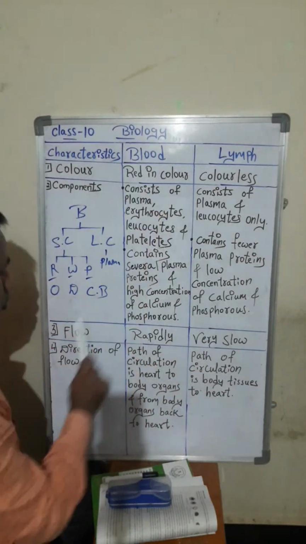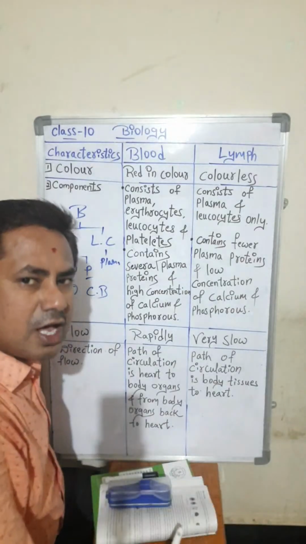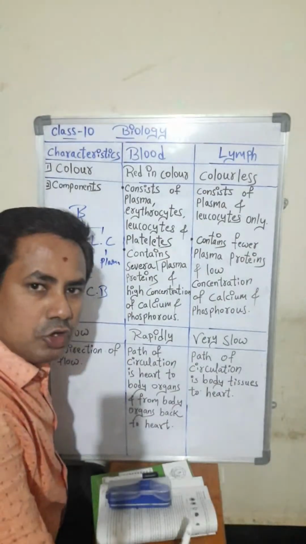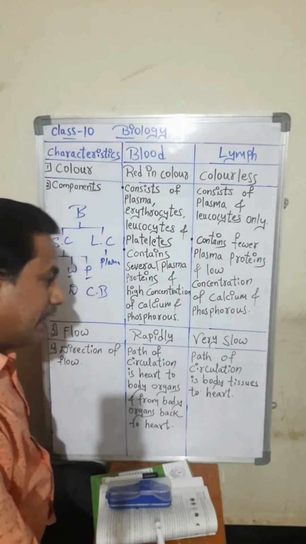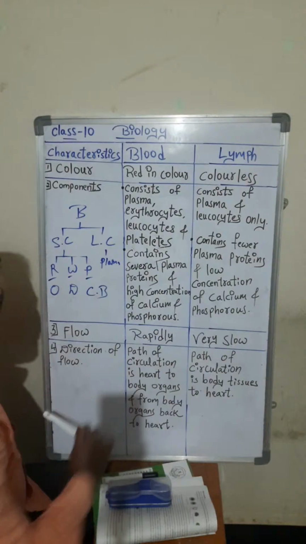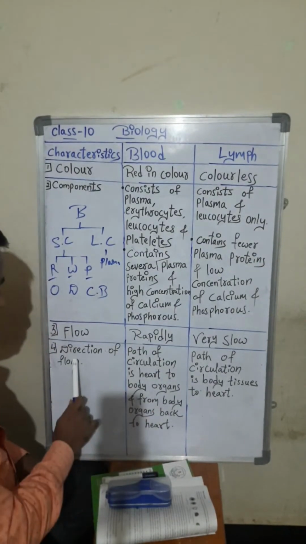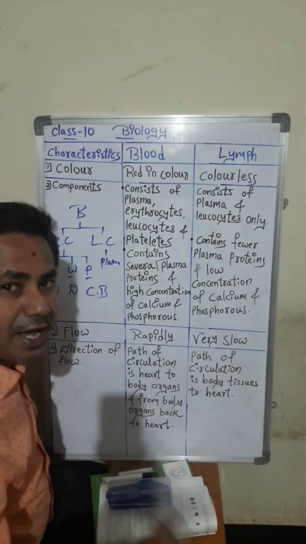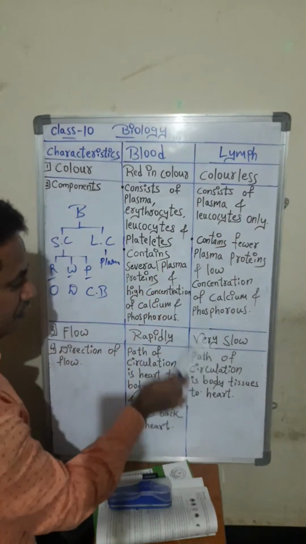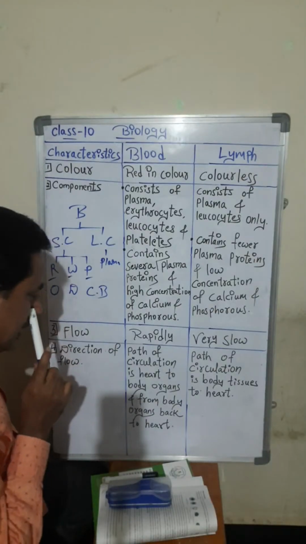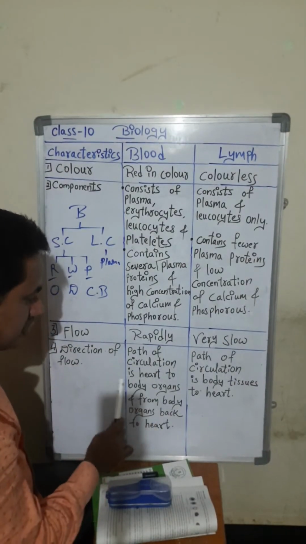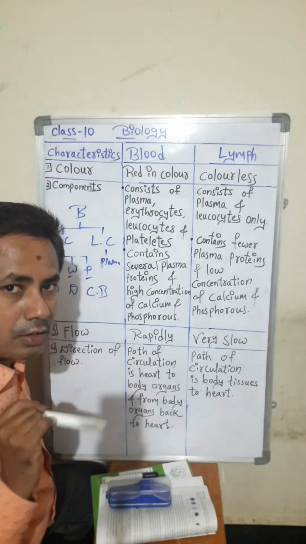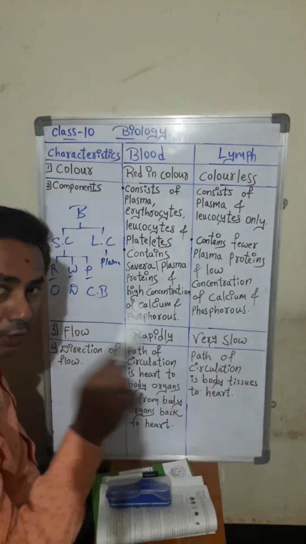So how does it flow, students? It flows very very fast, rapidly, and the lymph, how does it flow? Very very slow. So this is the difference between blood and lymph in flow. Now the direction of flow: in which direction will blood flow, and in which direction will lymph flow? Let us see now. The path of circulation, path means way.